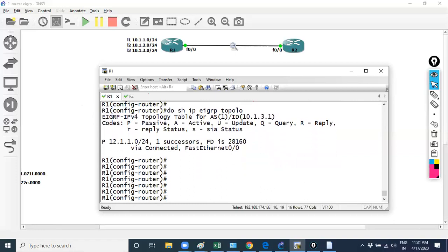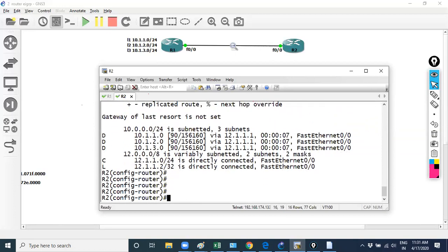Regarding the same, you can verify on R2 there will be no prefix information regarding 10.1.1.0, 10.1.2.0, 10.1.3.0 because they are no longer available in R1's topology table.